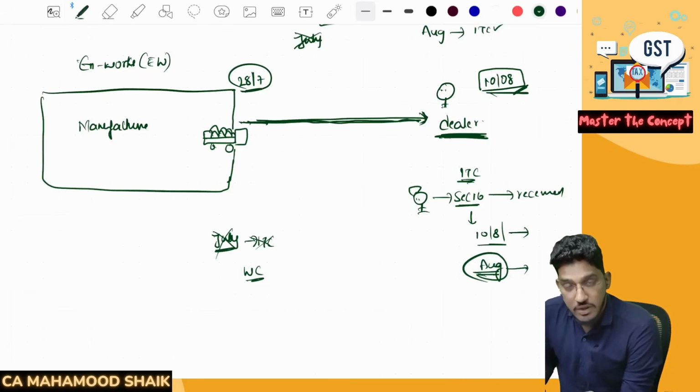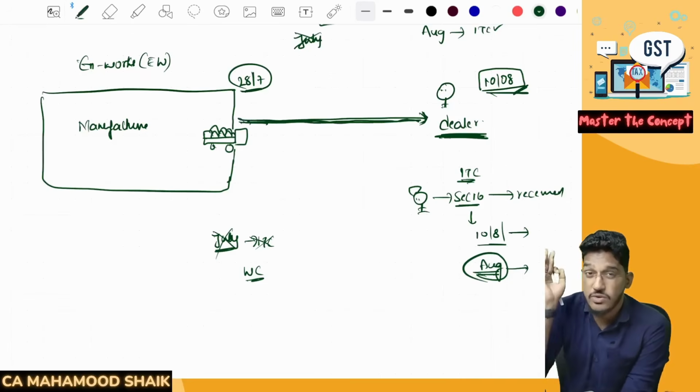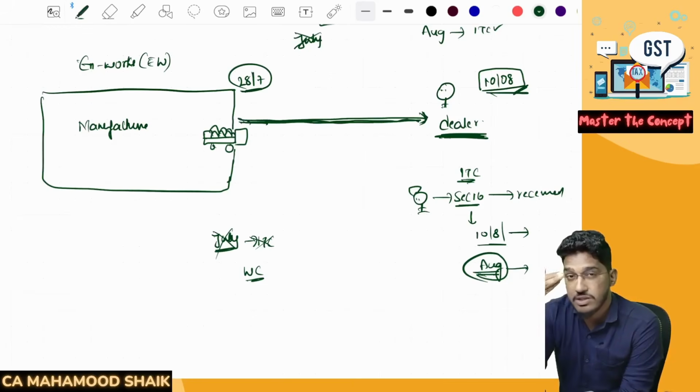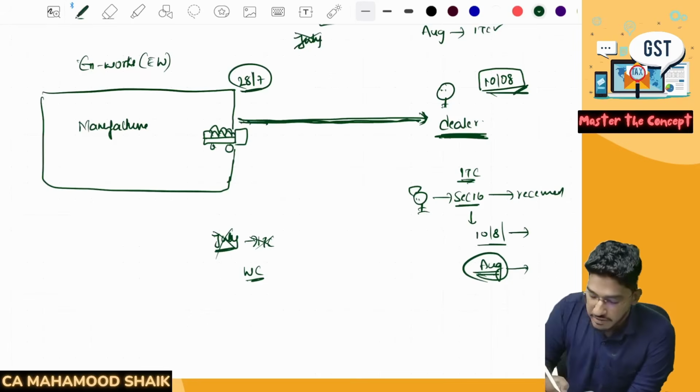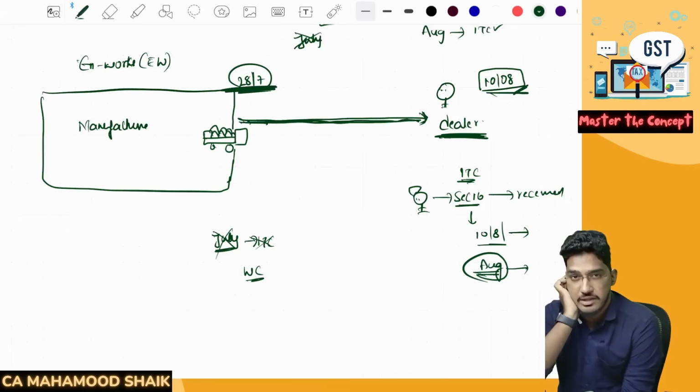Please do something. So the government has given clarification that, okay, if this is the case, where the transactions are happening on ex-works contract, that means where the ownership is getting transferred at the factory gate of the manufacturer, let us do one thing. It will be deemed as if you have received the goods on the date the vehicle crosses the factory gate.